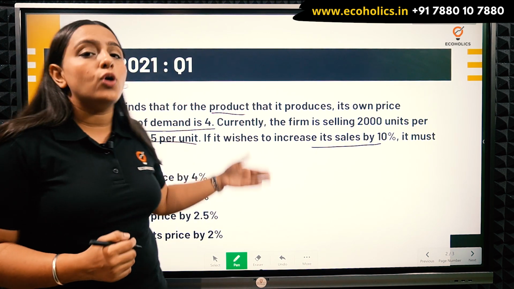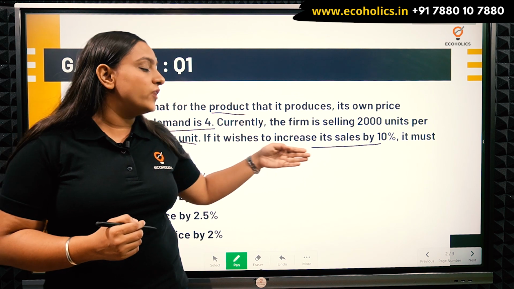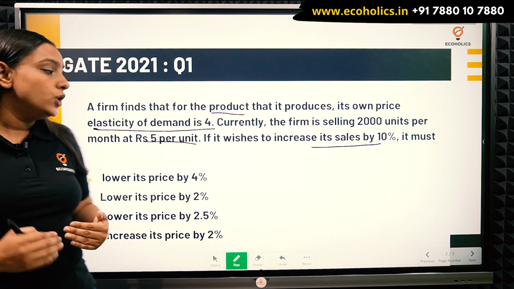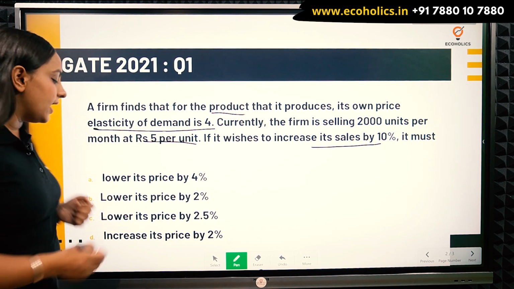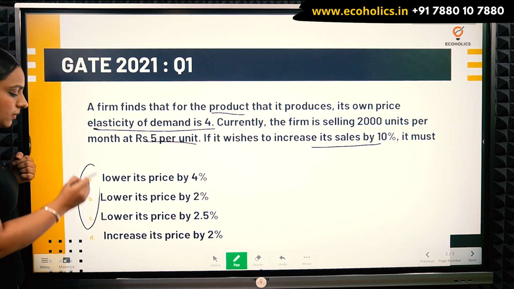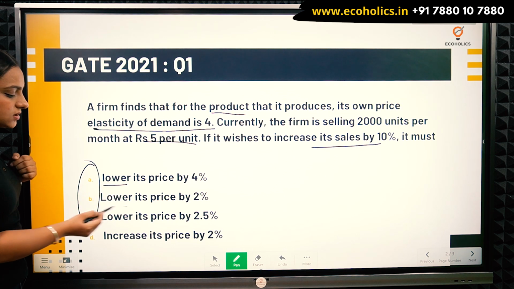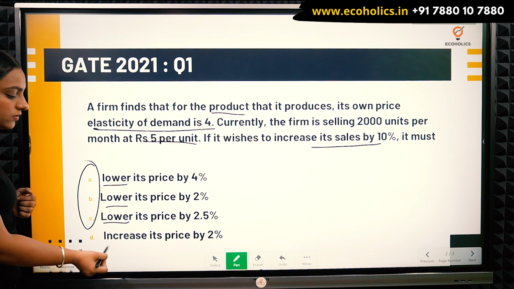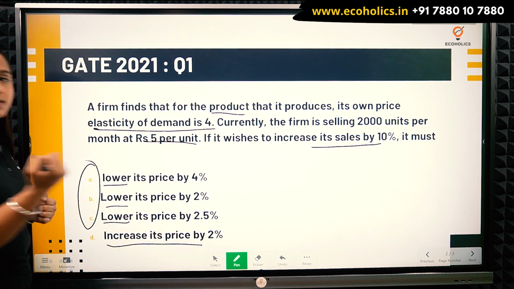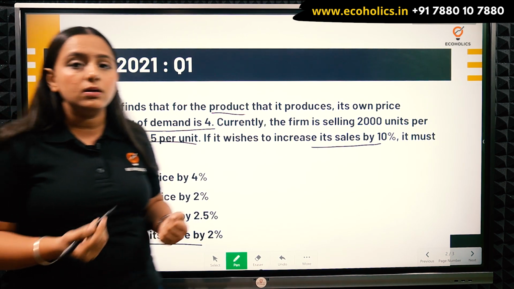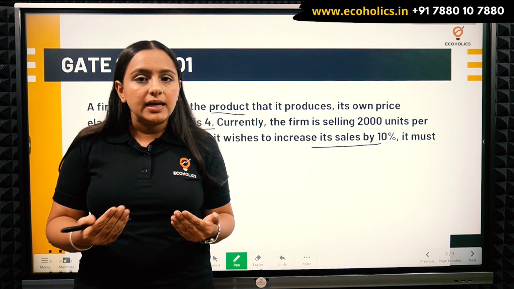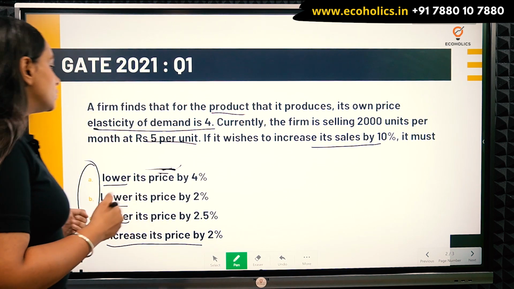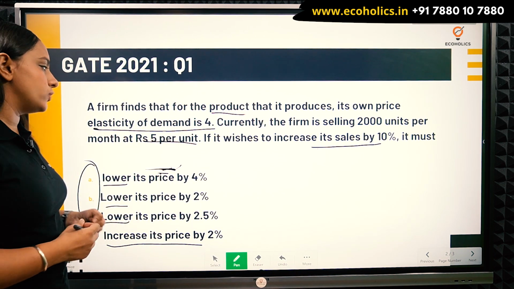So, if it's a normal good, then whenever someone wants to increase the sale, the prices must lower down. So among these 3 options which give me the answers in lowering prices, they are going to be my feasible options, because here we are talking about increase in prices, and that cannot happen because whenever prices increase for a normal good, my sale will go down. Correct? So let's just try to solve this question.